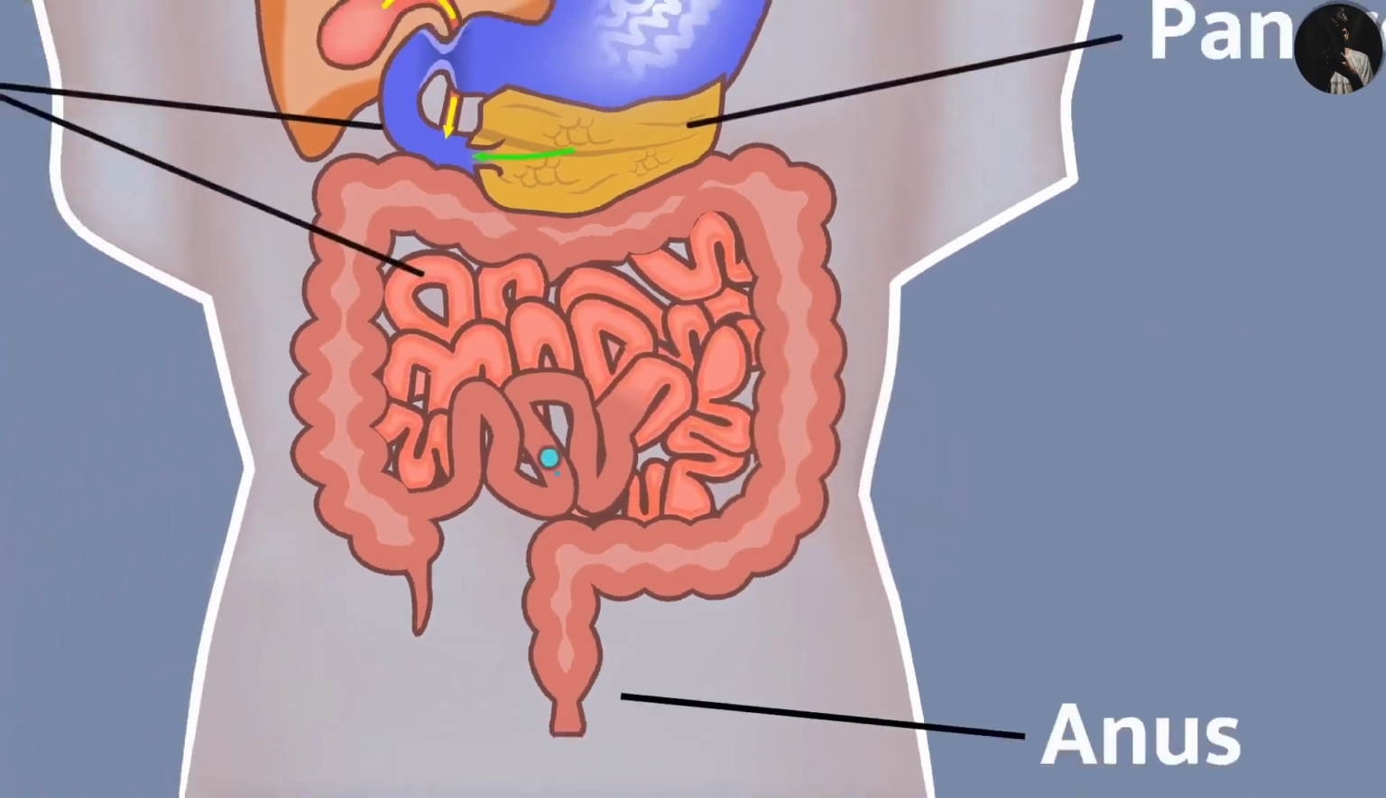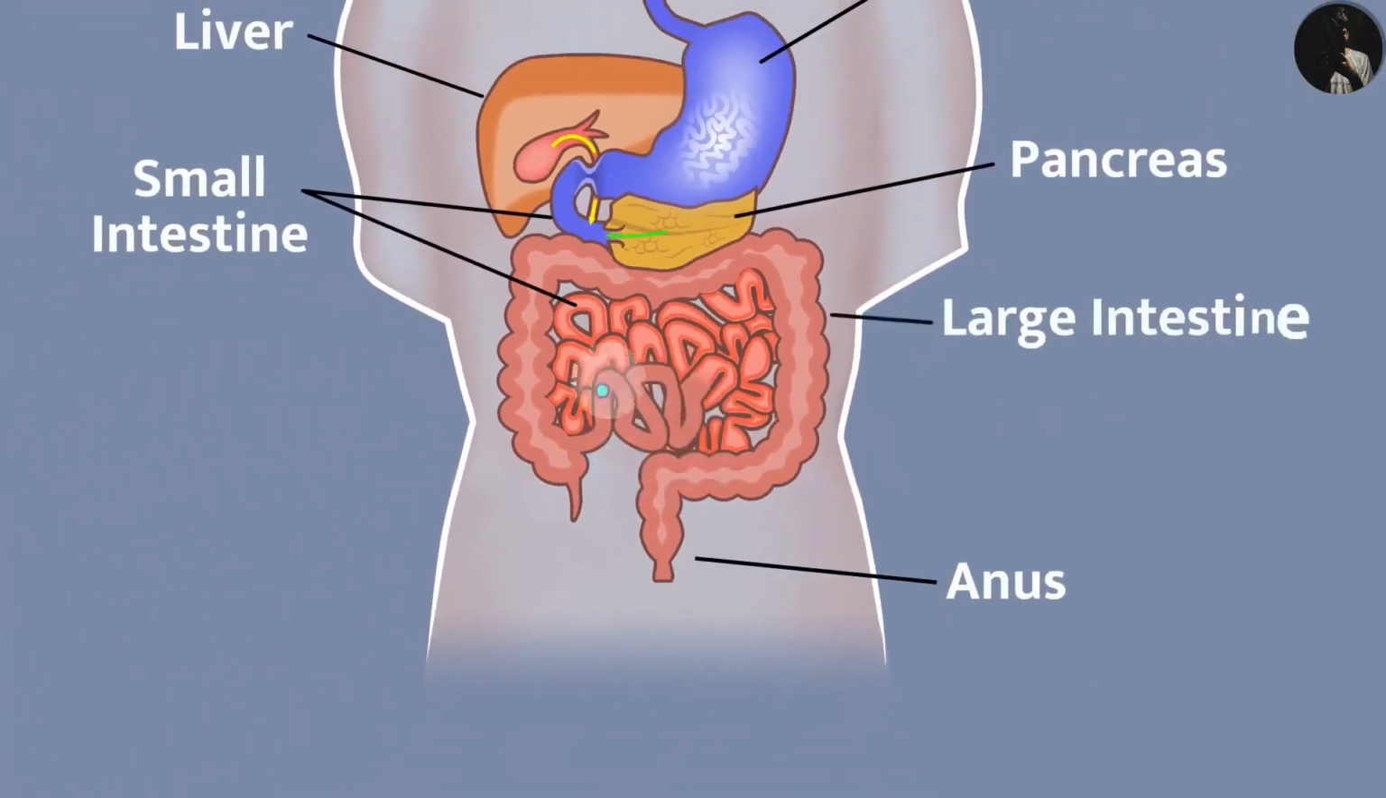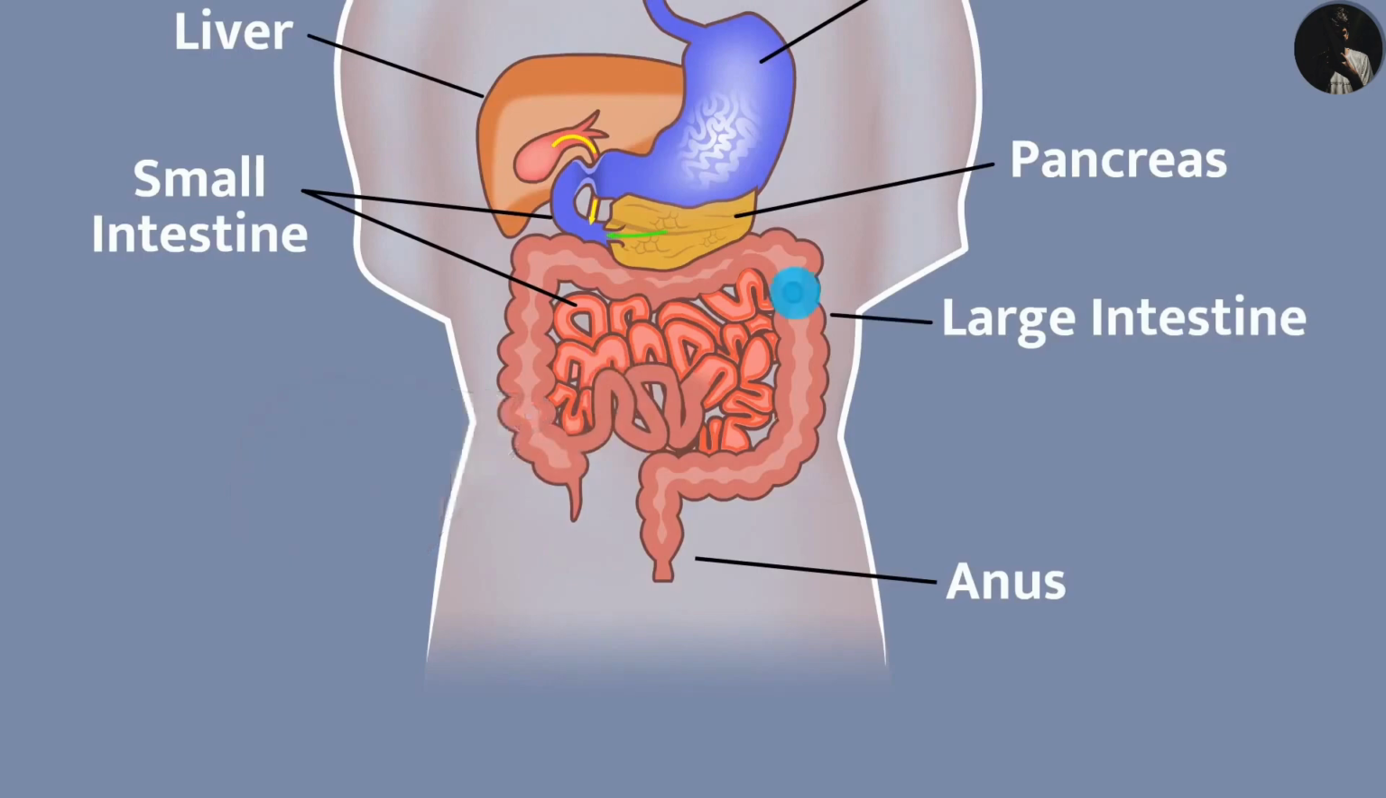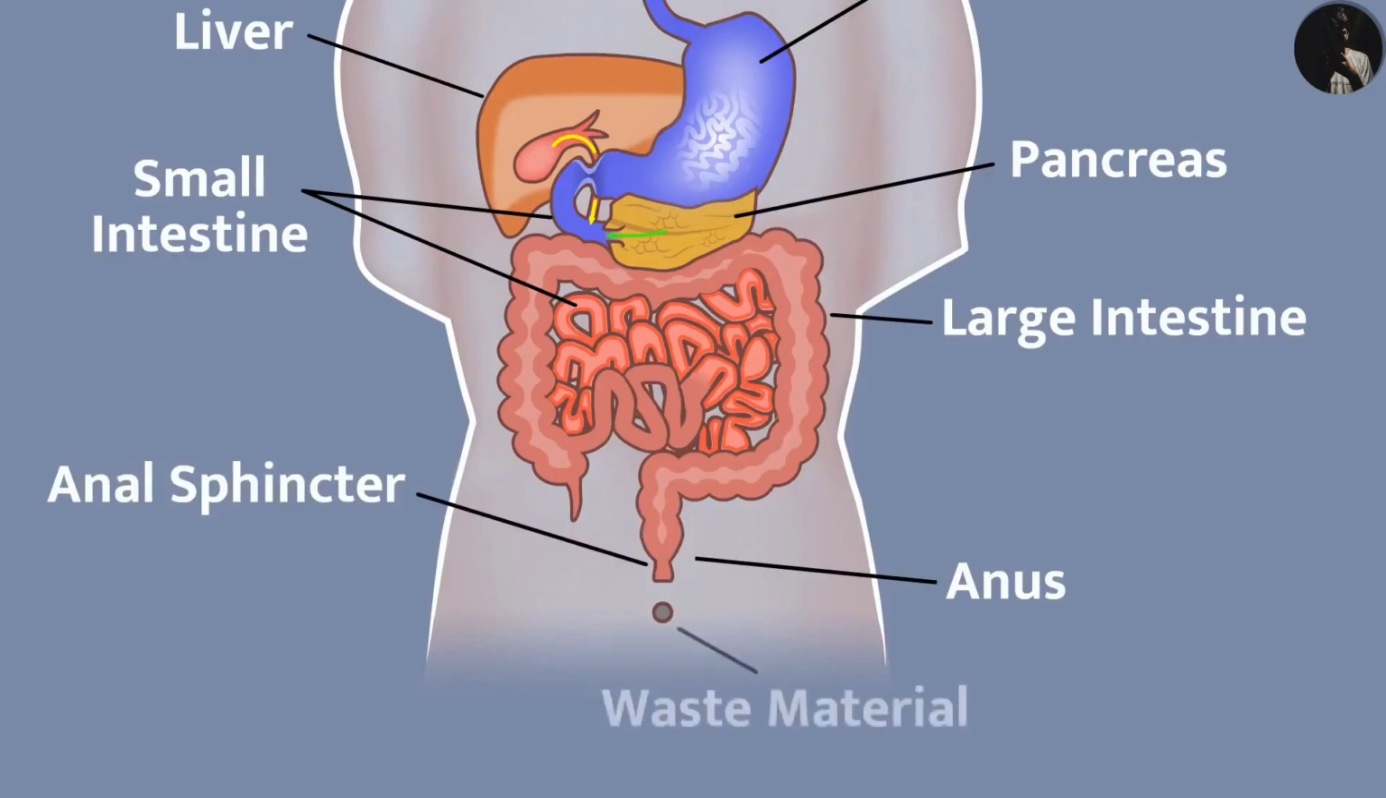After this, the undigested food enters the large intestine. The villi present here absorb water from the undigested material. Waste material is removed from the body by the anus. The anal sphincter regulates the exit of waste material.